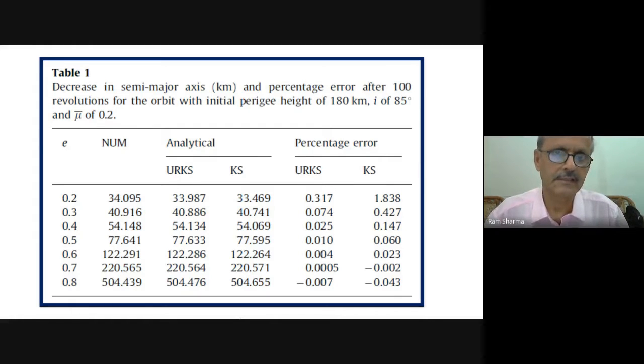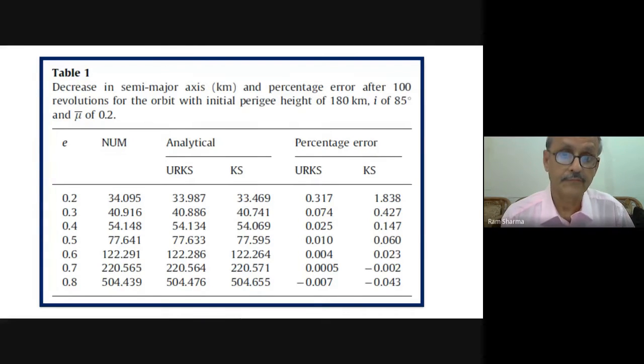We have done oblateness separately, but only a very limited, short-term oblateness. If somebody takes that problem a little more in depth and carries out more detailed work, one can do a lot of work there.